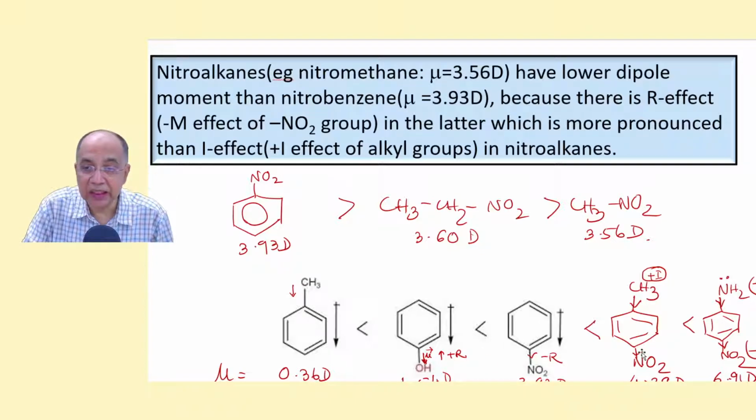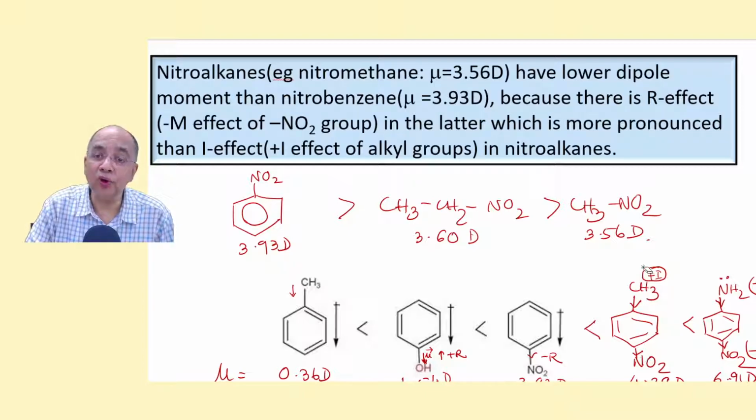Now see what happens. This is nitro, right? Nitrobenzene 3.93, this one. And if you put a methyl group at the para position, there is a further electron pushing. Of course, by plus I effect, where electron pushing will also make the polarity more, because the electron pushing is taking place in the same direction as the minus M effect.